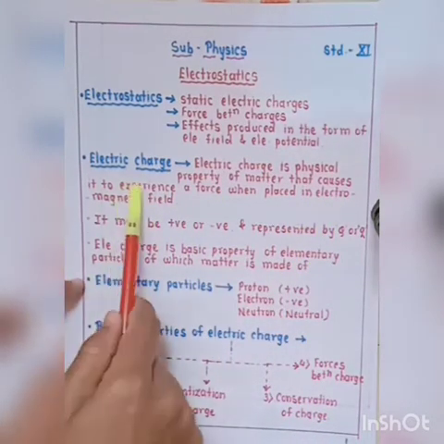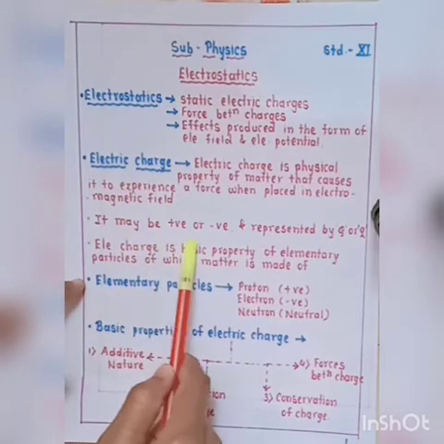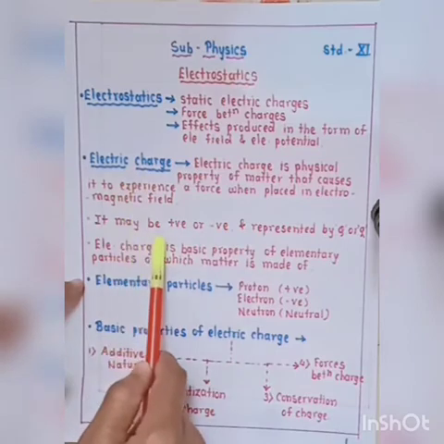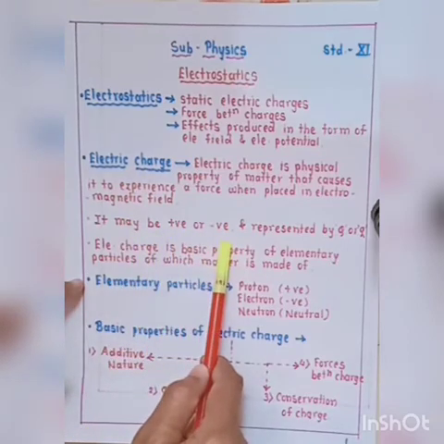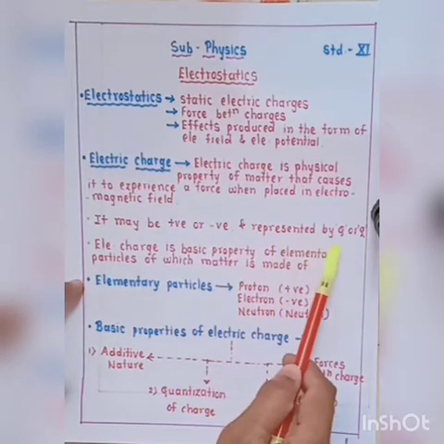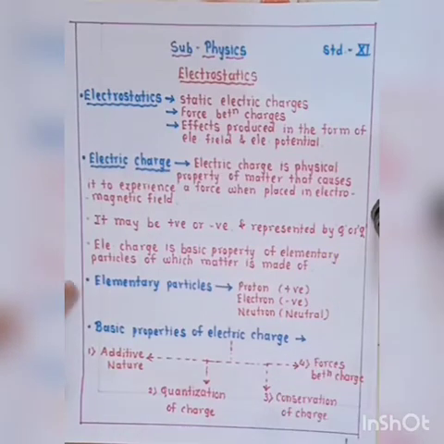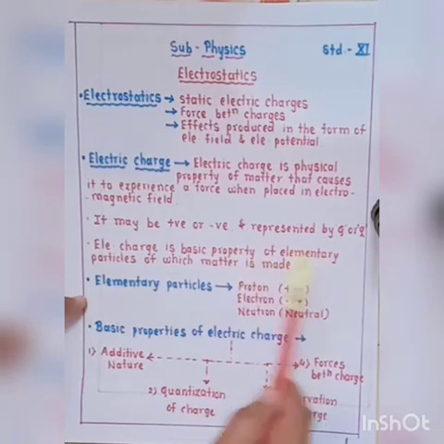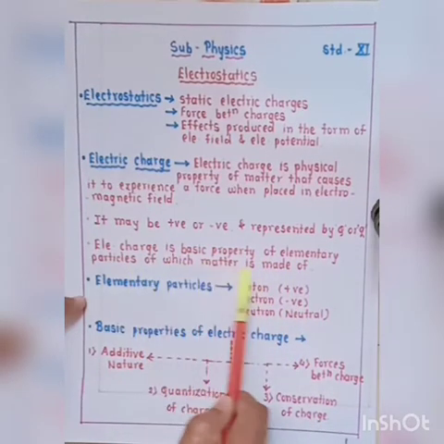Now electric charge may be positive or negative. So there are two types of electric charge, positive charge and negative charge, and it is represented by the letter capital Q or small q. Electric charge is the basic property of elementary particles of which matter is made up.